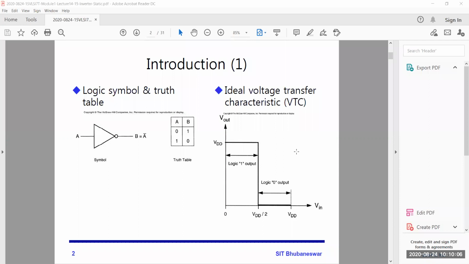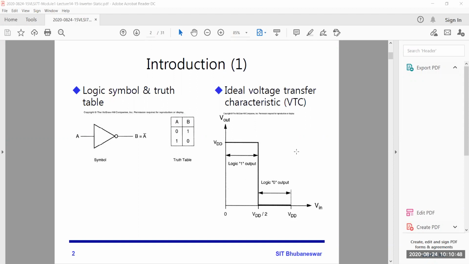So before that threshold voltage, the inverter has two transistors, one NMOS and one PMOS. Before the threshold, transistor N will be off, so there is no current flow and almost all voltage you will get at the output, that is VDD. Once you reach the threshold voltage, VDD by 2, exactly half of the supply voltage, the NMOS transistor will be on. Once it is on, ground will directly reflect at the output. So that's why this is very ideal.